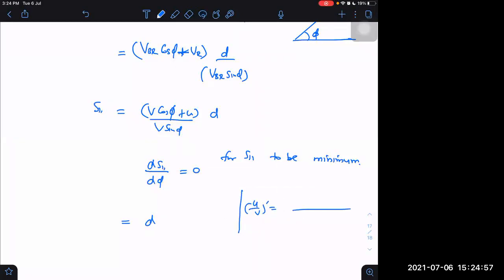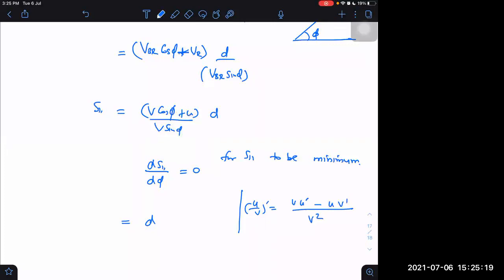Sir, it is v into u derivative minus u into v derivative, divided by v square. Right. And you remember here u is constant, v is constant. What is variable? Phi is variable. So try to use this.